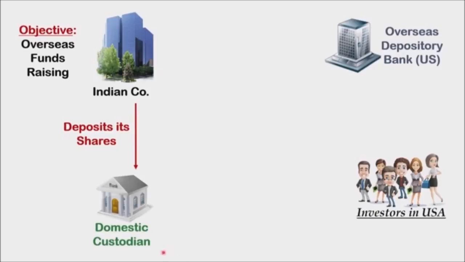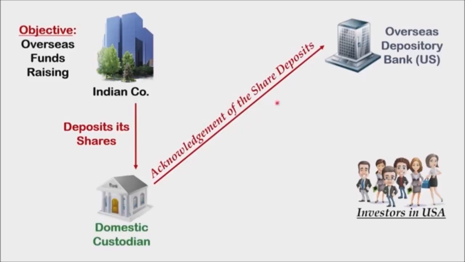The reason why this entity is termed as custodian is because in its custody it is going to hold the shares issued by the Indian company. Now, this custodian is the agent of this overseas depository bank located in the US. So, the moment this custodian receives these shares, it will provide acknowledgement of these share deposits to its main head, that is the depository bank located in the US.